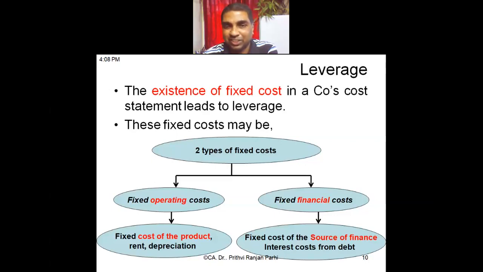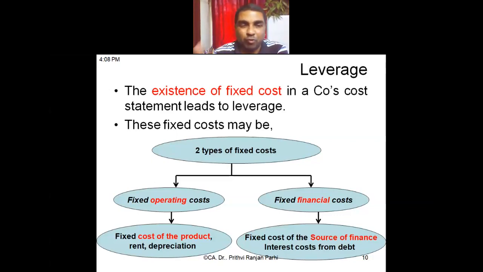Interest is a fixed cost or not? Fixed cost. So these are the two kinds of fixed cost. One is operating fixed cost and the other is financial fixed cost. These two kinds of fixed cost, or the presence of fixed cost in the cost structure, bring two kinds of leverages. Therefore, we call one leverage operating leverage and another financing leverage or financial leverage.